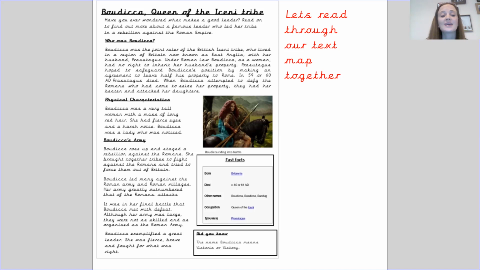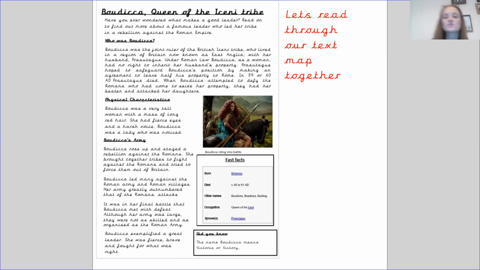Boudicca led many attacks against the Roman army and Roman villages. Her army greatly outnumbered that of the Romans. It was in her final battle that Boudicca met with defeat. Although her army was large, they were not as skilled and as organized as the Roman army. Boudicca exemplified a great leader. She was fierce, brave, and fought for what was right.